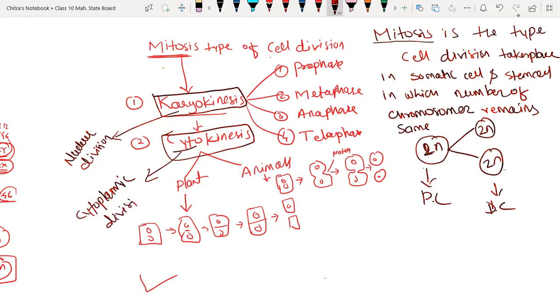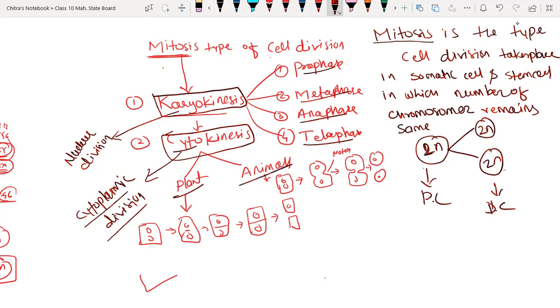Sir, can you explain those four stages of karyokinesis? Yes, we will cover each point one by one in detail. Don't worry. First, the karyokinesis completes in four steps: prophase, metaphase, anaphase, and telophase. This is only the overview. We are going to cover full mitosis. And cytokinesis takes place differently in plant and animal.